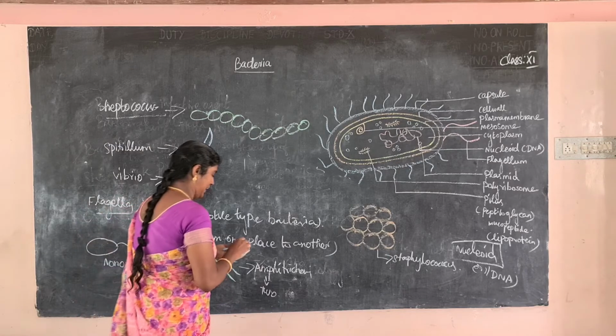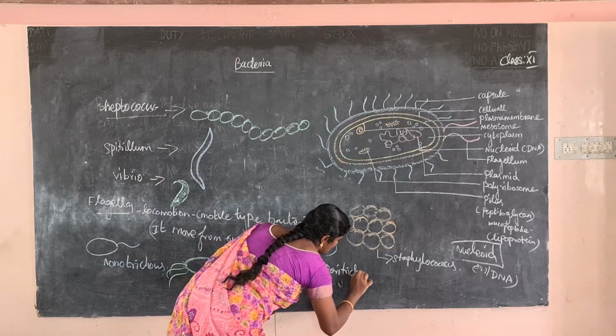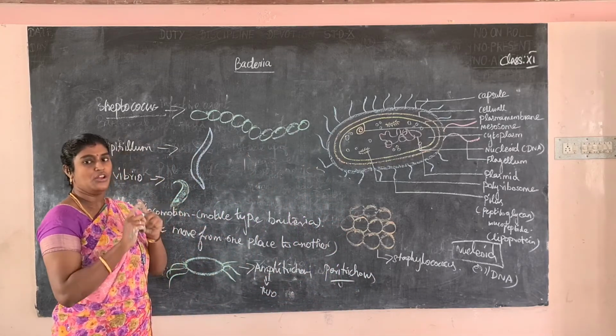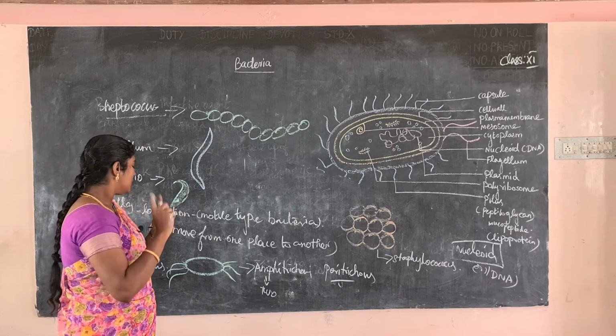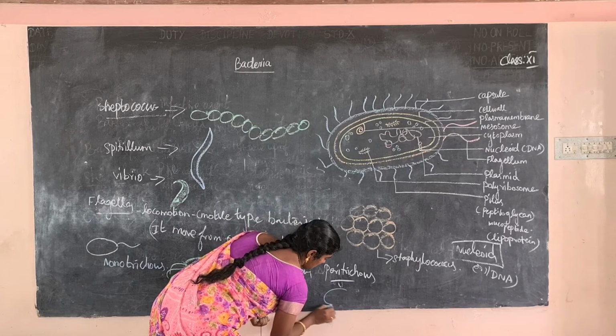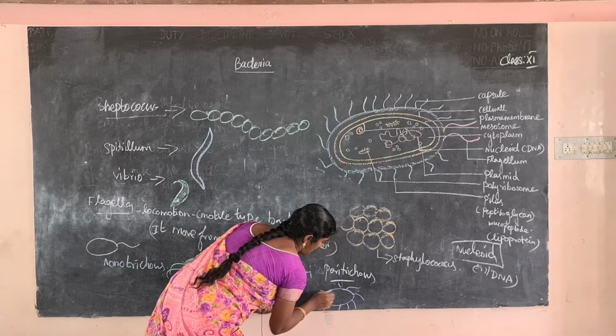So next one, peritrichous. What is the meaning of peritrichous? It means the flagella are present all around the bacteria. That is called peritrichous. For example, this shape. Okay, this is a peritrichous.